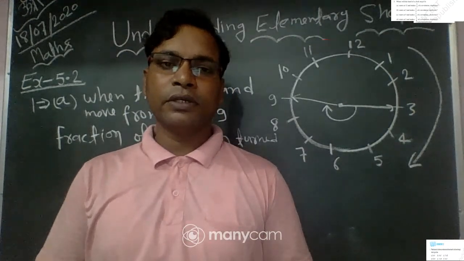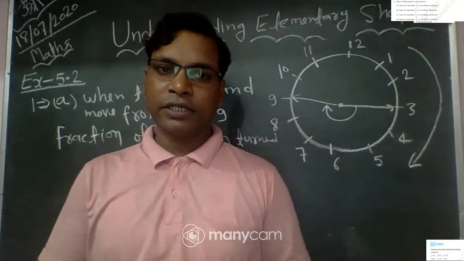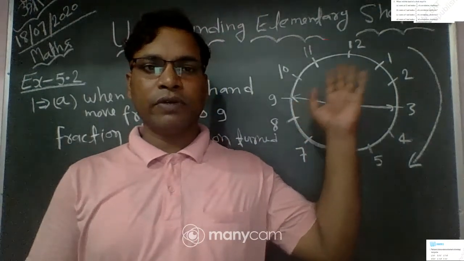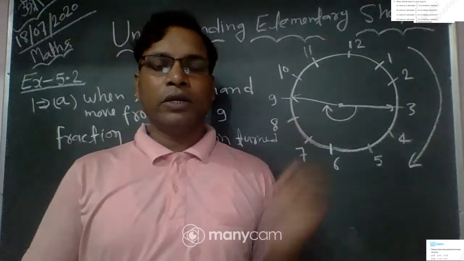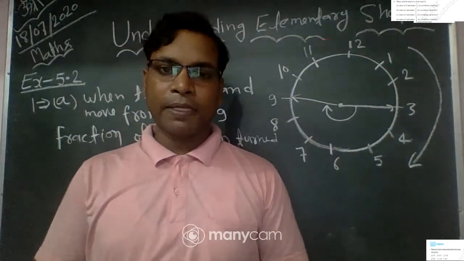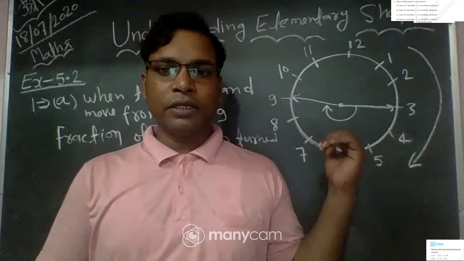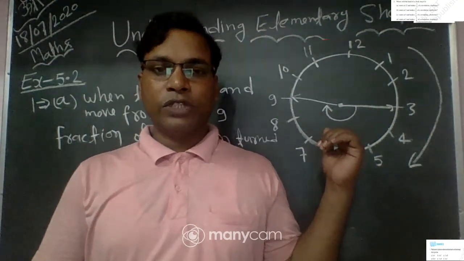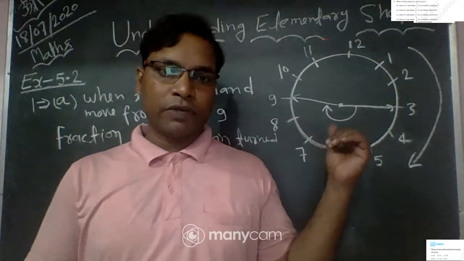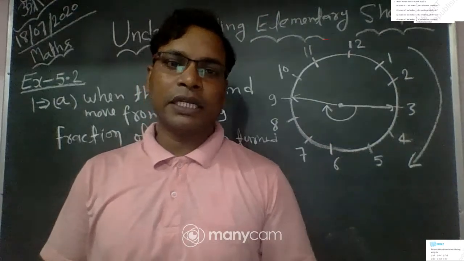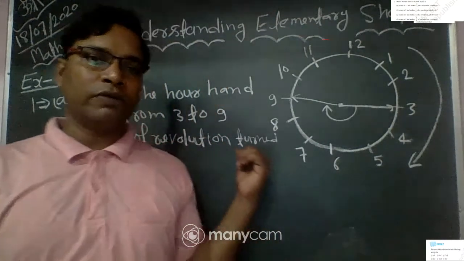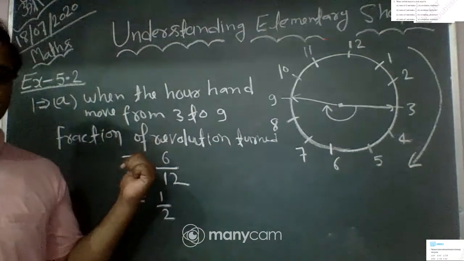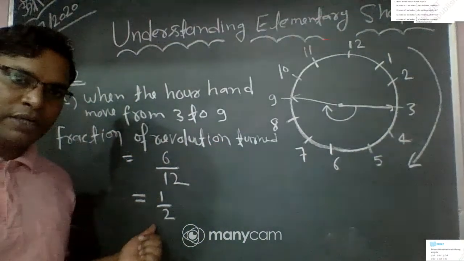Tell me, two right angles. This is clear. In a whole watch you can see 12 hours. In one complete revolution you obtain 12 hours. And here you turn from 3 to 9, so in this way you cover 6 hours. So the fraction of revolution turned is equal to 6 by 12. You can see here 6 by 12. So the required fraction is 1 by 2.